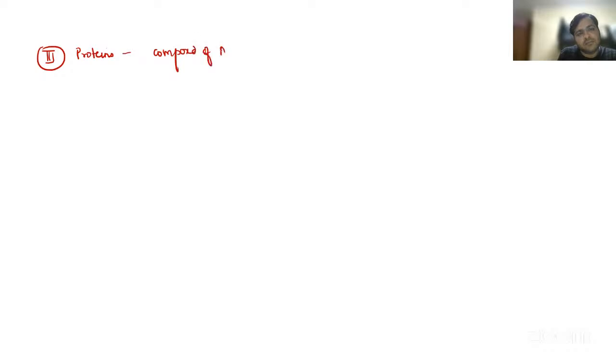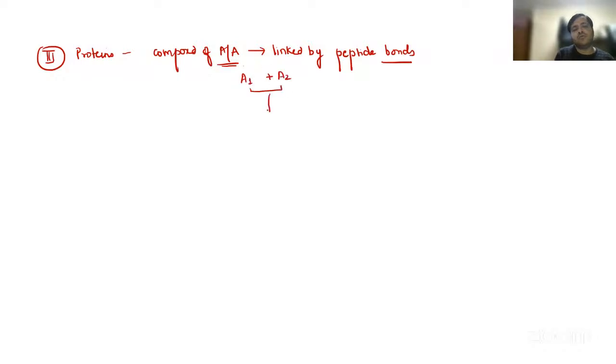The amino acids are linked by peptide bonds. I will be discussing the peptide bonds in detail today. So remember, amino acid A1 and amino acid A2 are joined together by the removal of a water molecule, and we have a peptide bond between them, right?